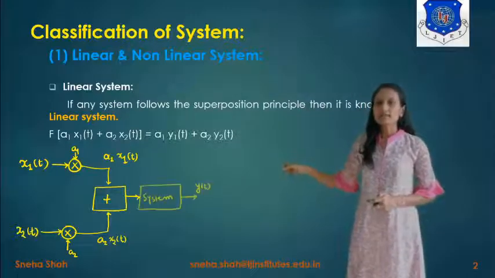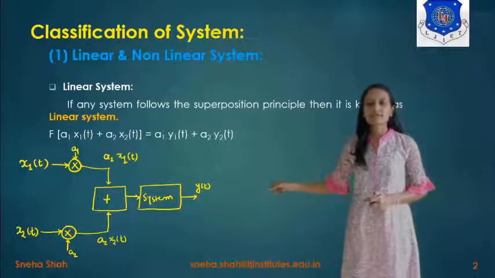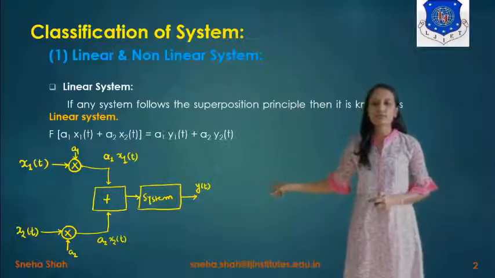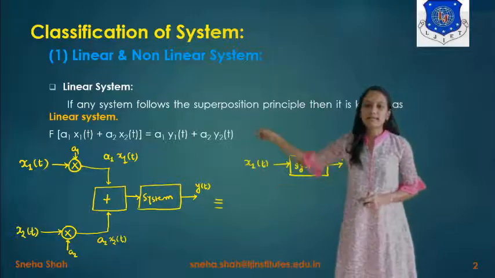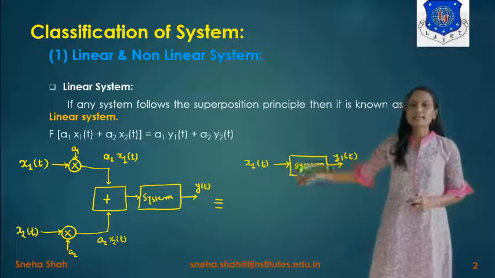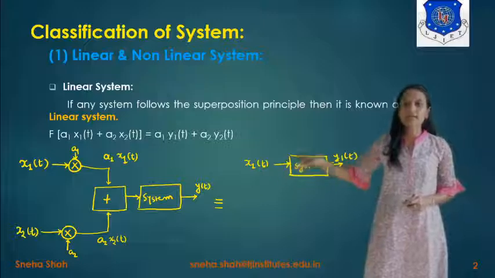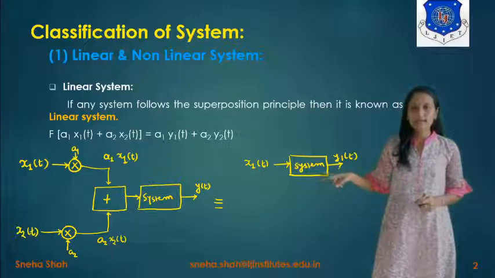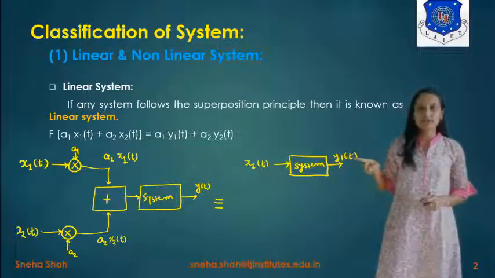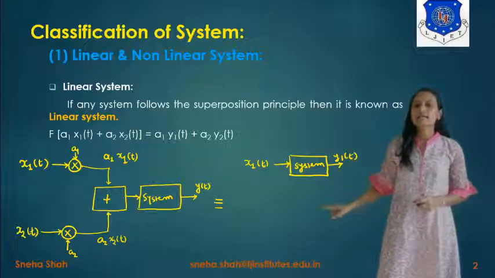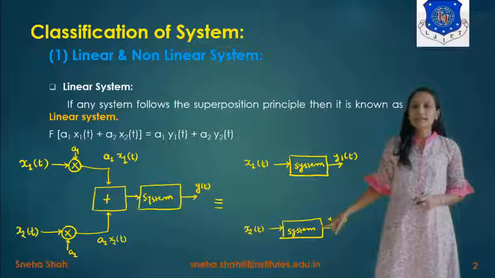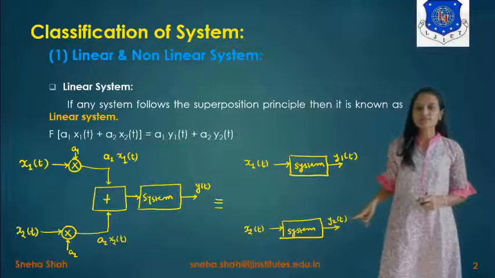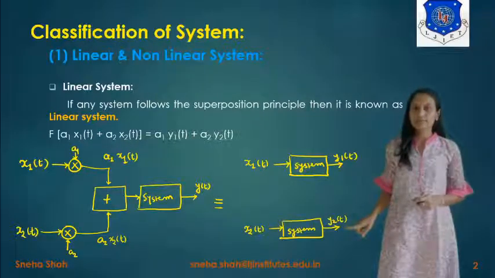Now if we apply some function on this, we take the system, and the system's output will be y(t). So the output of it will be the same as a1 y1(t) plus a2 y2(t). It means first of all we take x1(t), and on that we do some operation by taking the system, so it gives the output y1(t). Similarly we take the second signal x2(t), apply it to the system, and it gives the output y2(t).